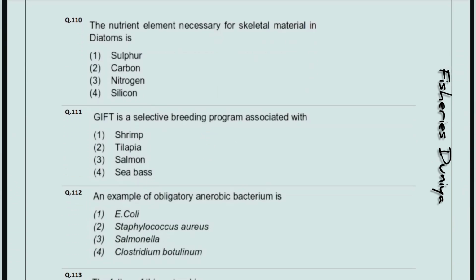Next question, the nutrient element necessary for skeletal material in diatoms is? So the correct answer is option number 4, silicon. Next question, GIFT is a selective breeding program associated with? So the correct answer is option number 2, tilapia. GIFT stands for Genetically Improved Farmed Tilapia.